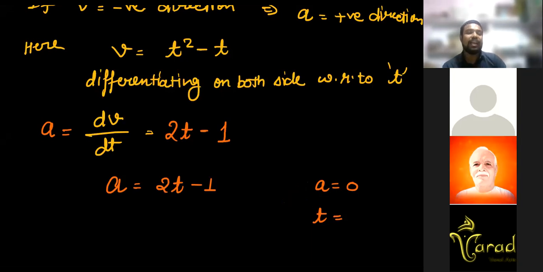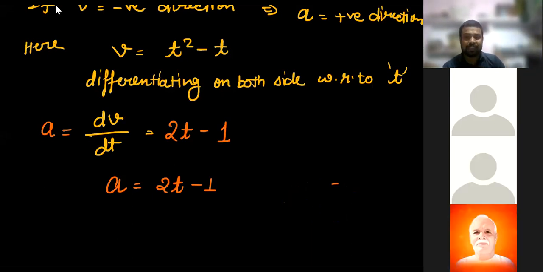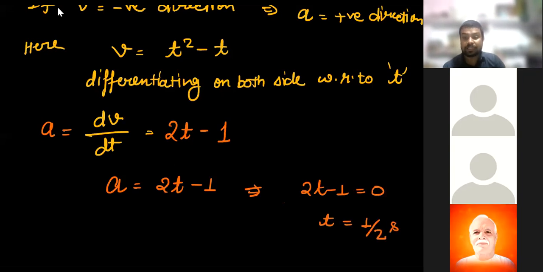That means at t equal to 1 by 2 second, 2t minus 1 equals 0. So at t equal to 1 by 2 seconds, the acceleration of the particle is 0.